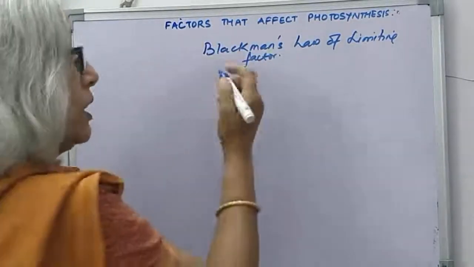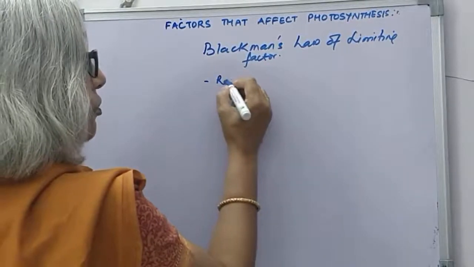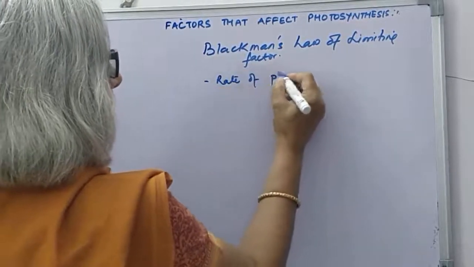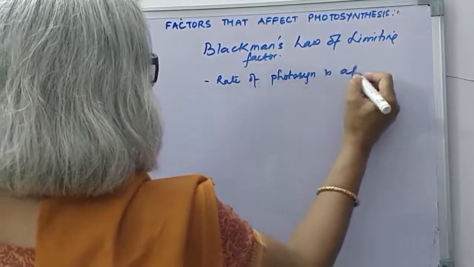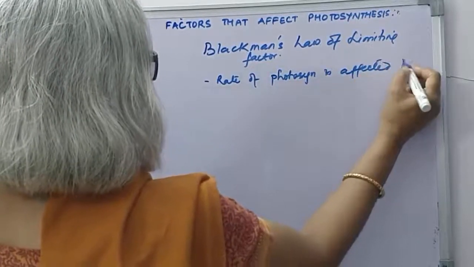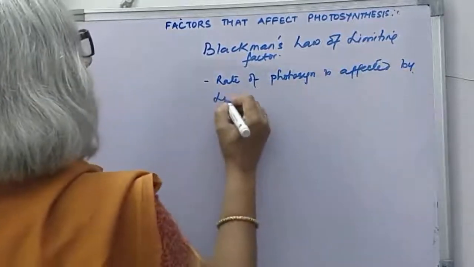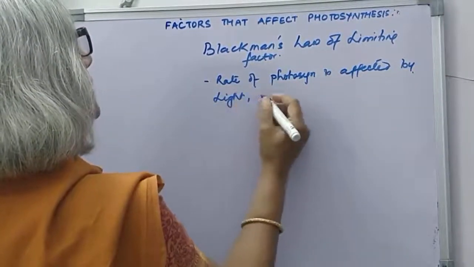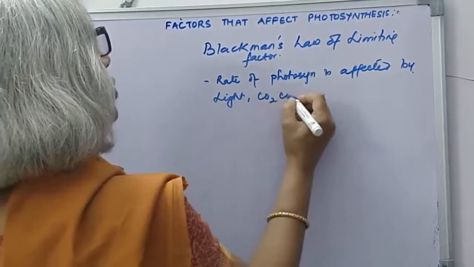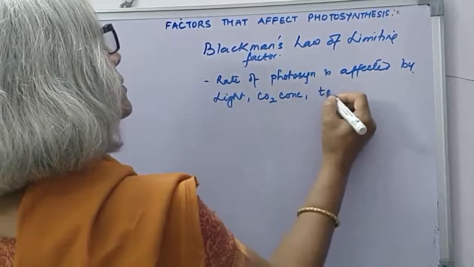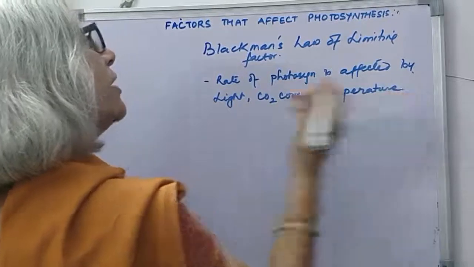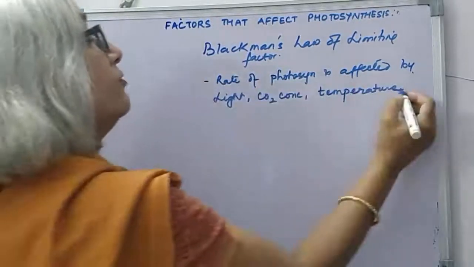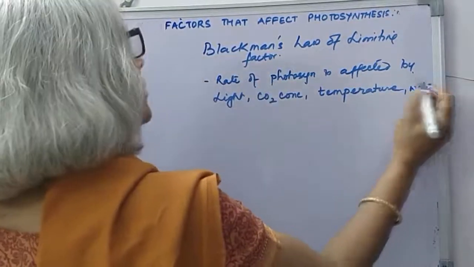So the rate of photosynthesis is affected by light, carbon dioxide concentration, temperature, etc. There are other genetic factors, but these are the main, and even water.